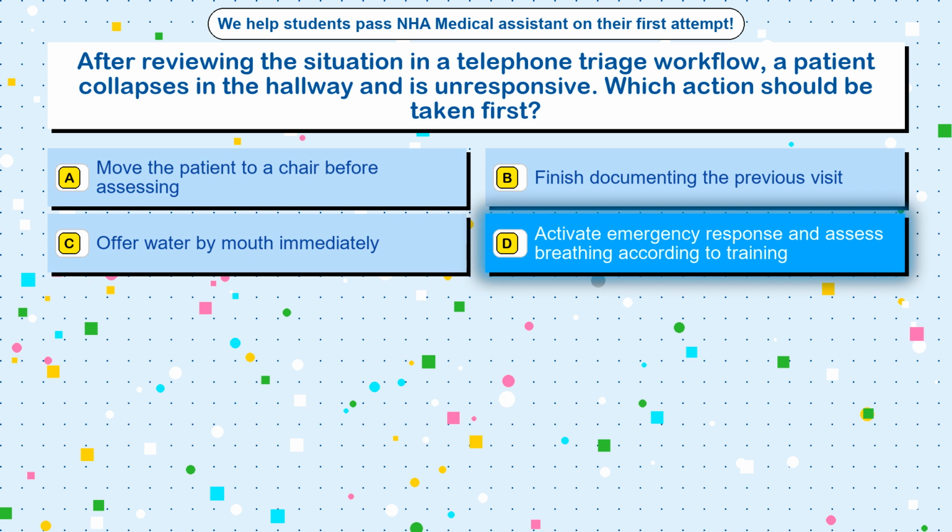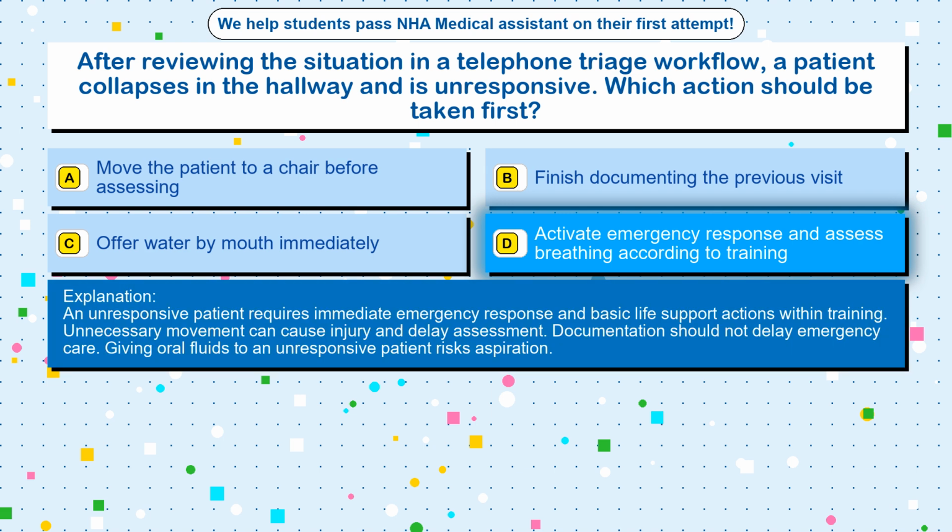The correct answer is option D, activate emergency response and assess breathing according to training. An unresponsive patient requires immediate emergency response and basic life support actions within training. Unnecessary movement can cause injury and delay assessment. Documentation should not delay emergency care. Giving oral fluids to an unresponsive patient risks aspiration.